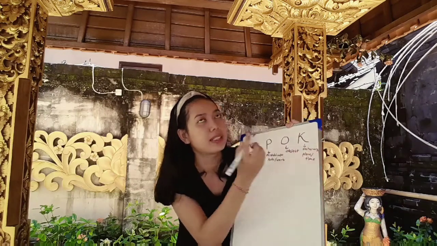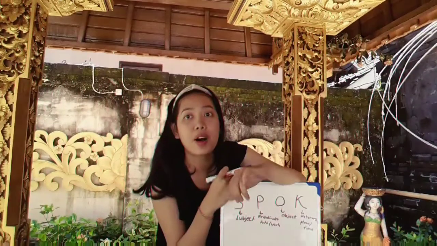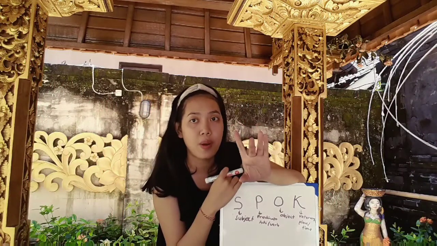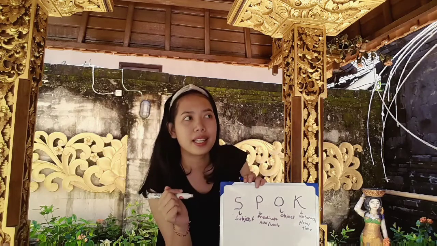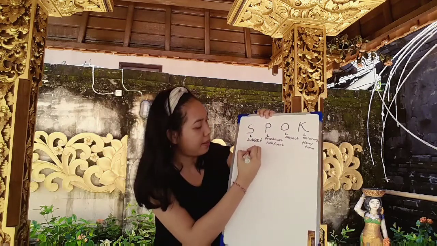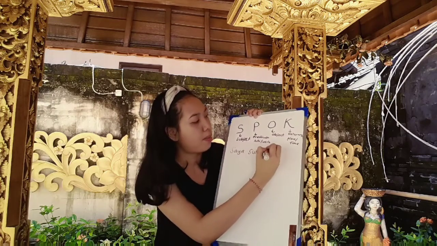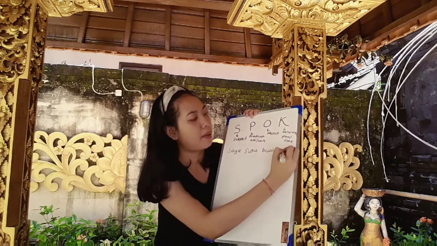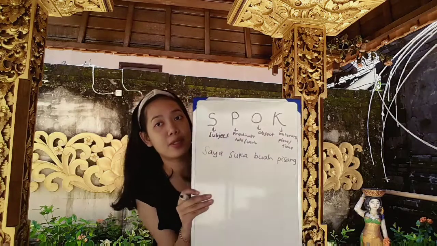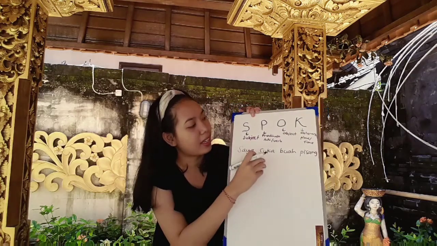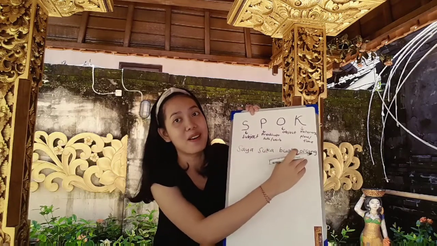So I give you one complete sentence: what is S, what is P, what is O, and what is K. Now I give you the example first, ya. The example is: saya suka buah pisang. So guys, do you know what it means? I like banana. Saya suka buah pisang.